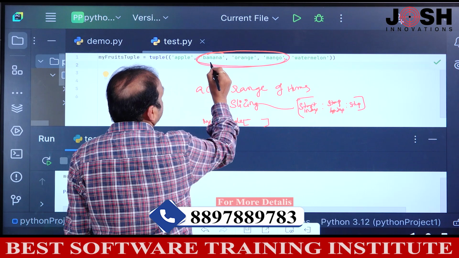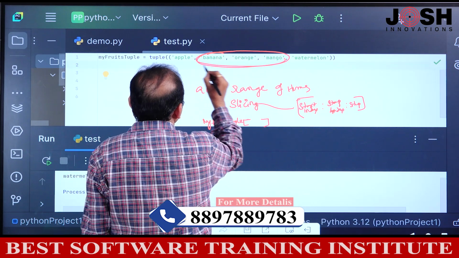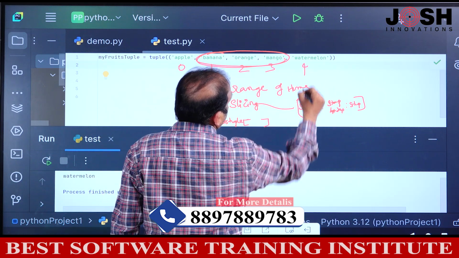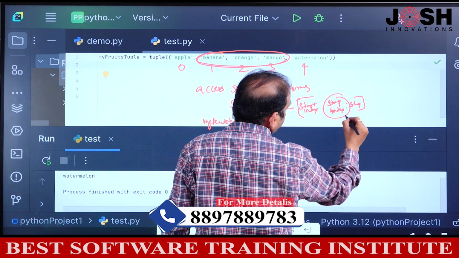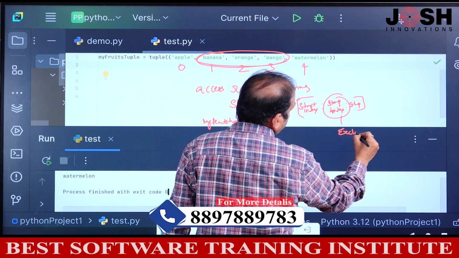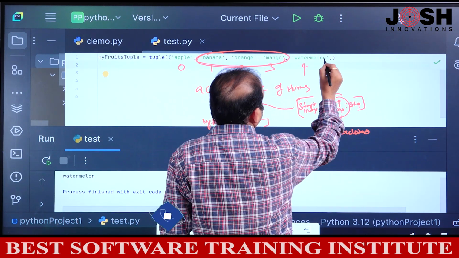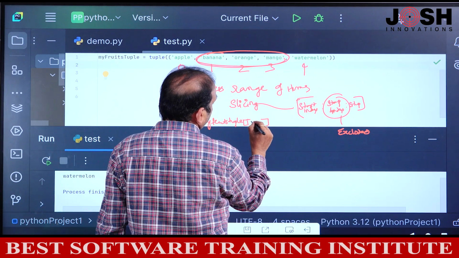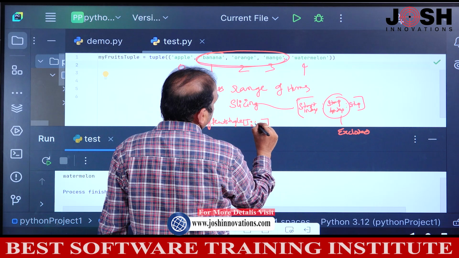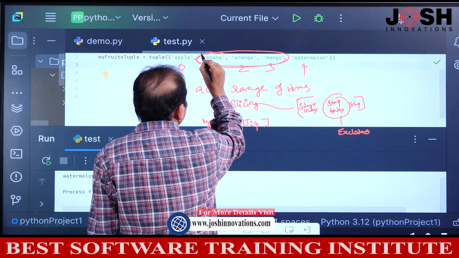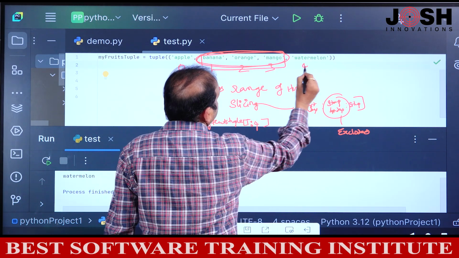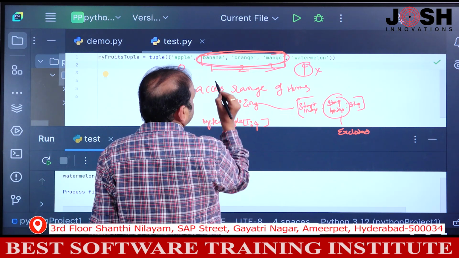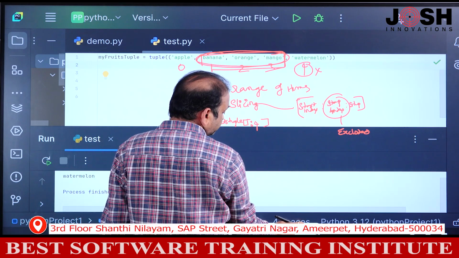So I want to access from banana to mango. Banana is 0, this is 1, this is 2, this is 3, and this is 4. The stop index is excluded, it is not included. So we should specify the watermelon index number, that is 4. So here 1 colon 4. It will access from this to this, and this is excluded. It includes until 3 only. So we will get output as banana, orange and mango. Okay, we will see practically.